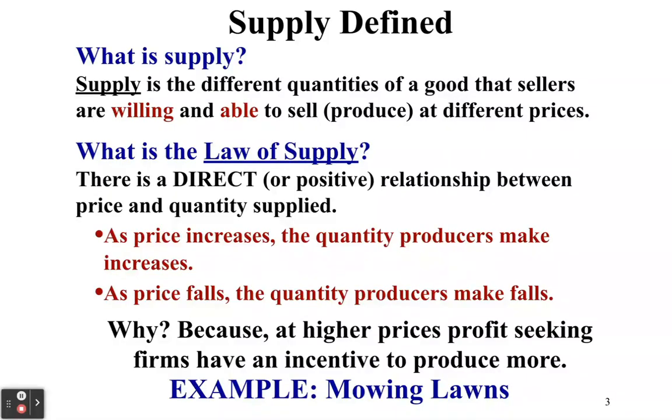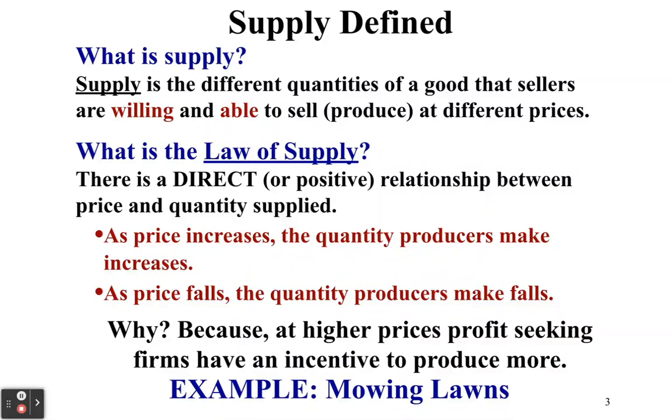That never changes regardless of whether we're talking about supply or demand, or later on in the semester when we use this in much more detail, aggregate supply or aggregate demand. So there's a direct relationship between price and quantity supplied. As the price goes up, the quantity producers are producing also increases. Just like with demand where I was pointing a lot, just imagine me pointing, right? As price falls, as price goes down, the quantity producers are going to produce goes down. So the quantity produced decreases.